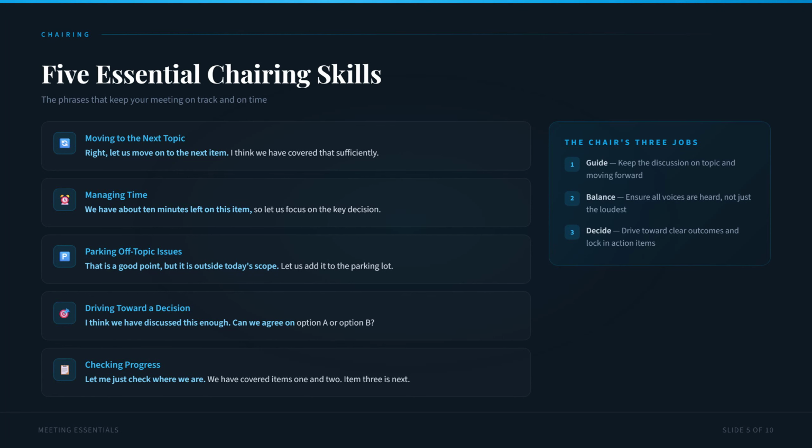And fifth, checking progress. Say, let me just check where we are. We have covered items 1 and 2. Item 3 is next. This orients the group and shows that the meeting is well managed. Remember, the chair has 3 jobs. Guide the discussion forward. Balance participation so all voices are heard. And drive toward clear decisions and action items.